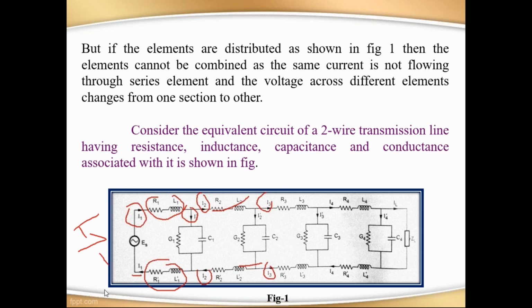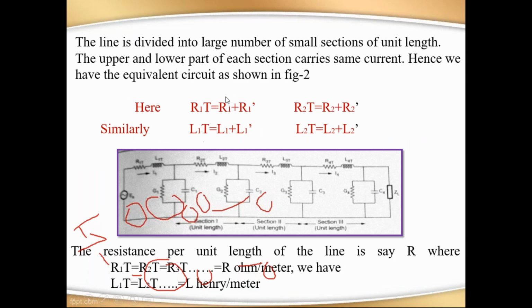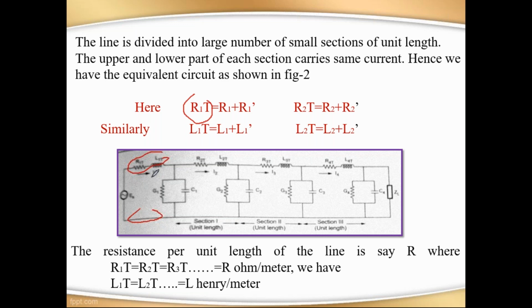Now this becomes like this. See here, after eliminating in the circuit, the lower elements are combined to the upper. Finally we will get R1T, that is the total resistance belonging to unit one. So here there are different sections, section 1, 2, 3 like that. Up to this section 1, 2 and 3, the R1 dash becomes R1T, that is the total resistance. Similarly R2T. This is the way we can reduce the complex circuit, in the case of two-wire and three-wire.